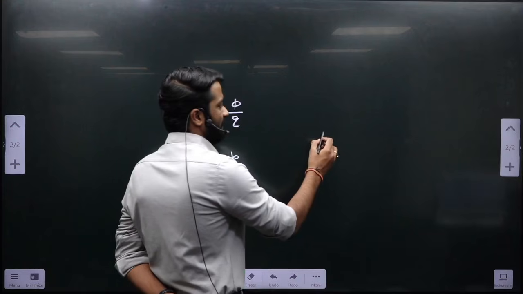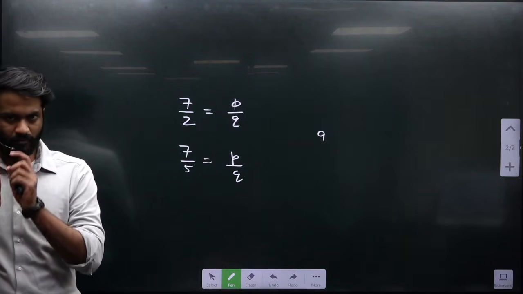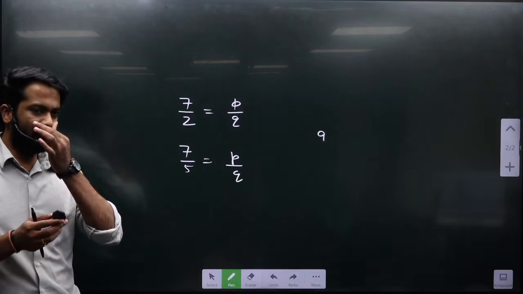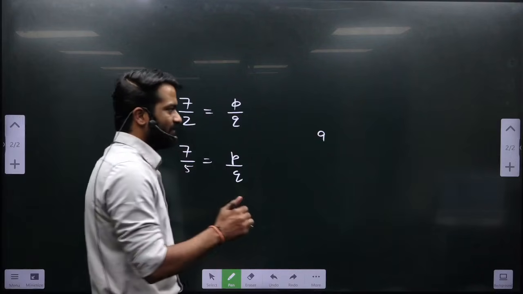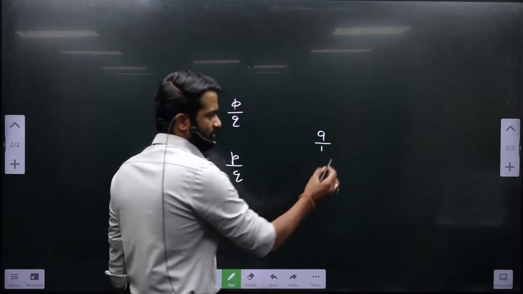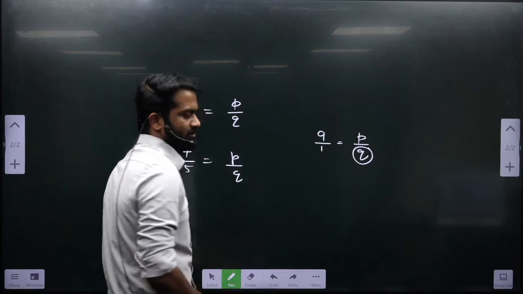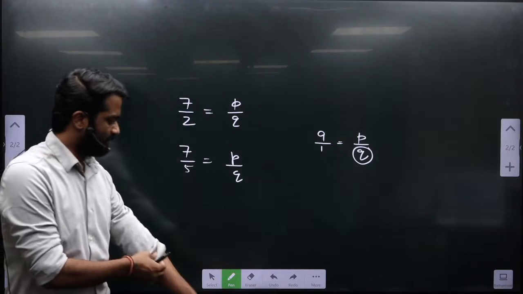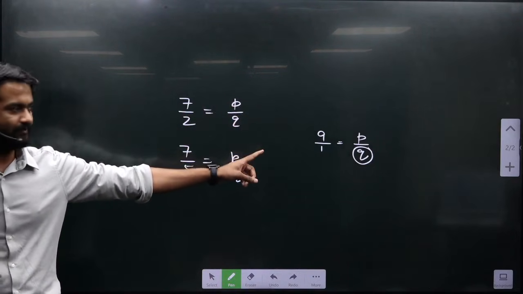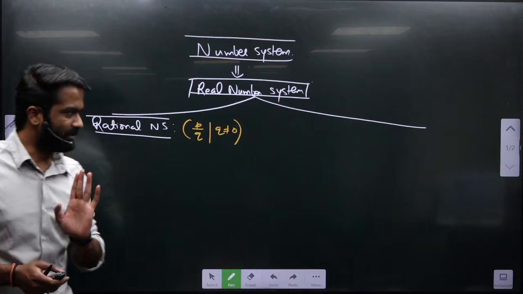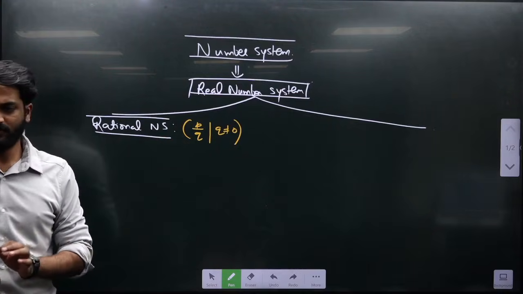If I ask you now, 9, is it a rational number? See, for those who don't know, 9 individually may look like it does not have any denominator, but whenever these are integers, they have the denominator as 1. So this is also a number in the form of p by q such that q is not equals to 0. Although for 9 you may see that there is no denominator, the denominator is there, and that is nothing but 1. So this is also a rational number. So a rational number is a number which can be represented in the form of p by q such that q is not equals to 0.